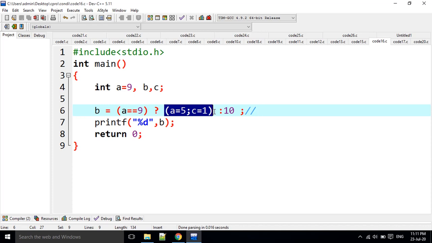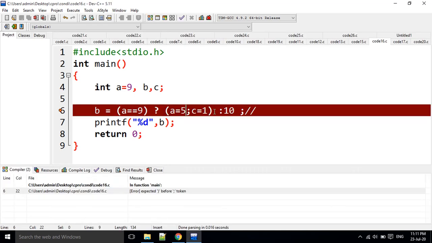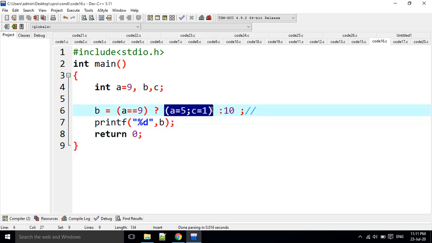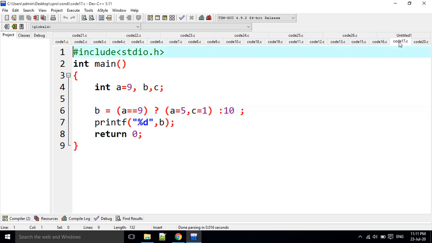Here I am putting two statements. For example, if I execute it, it is going to give an error. It does not allow multiple statements in the true block or else block. It accepts only one statement. Next question. But instead of a semicolon, we can write a comma here. There is no error at all.